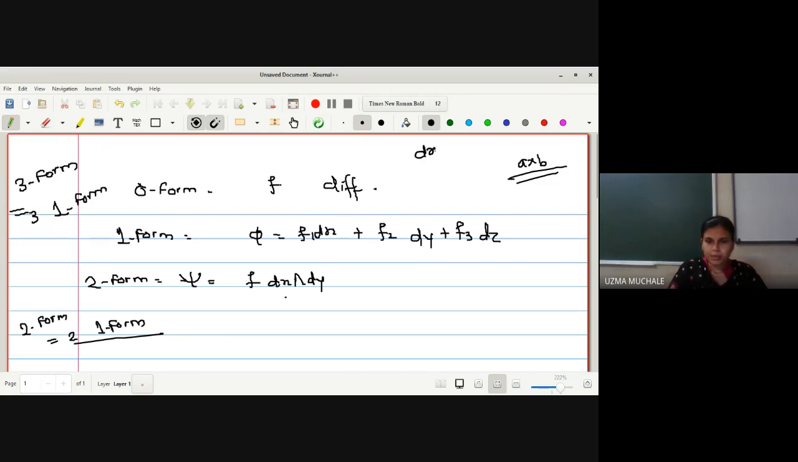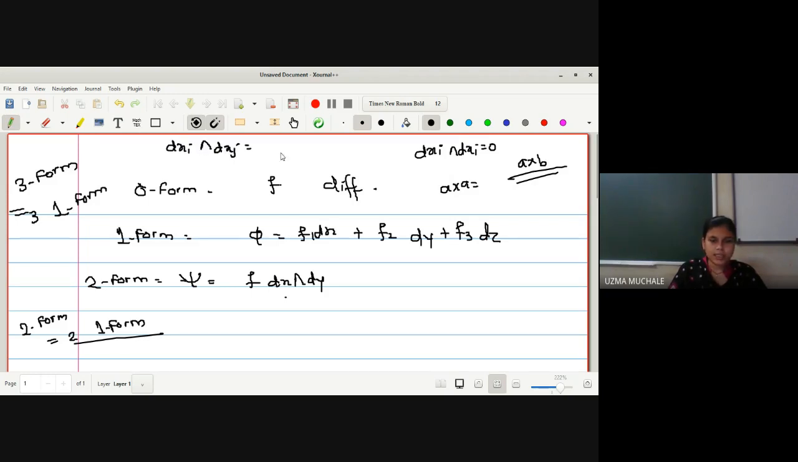Okay, and the main property that is important here is dxi wedge dxi is equal to 0, right? And why is this so? Because we know that a cross a, what do you mean by a cross a? Mod a square sin theta. But what is the angle between itself? Sin 0. What is the value of sin 0? 0. Correct?